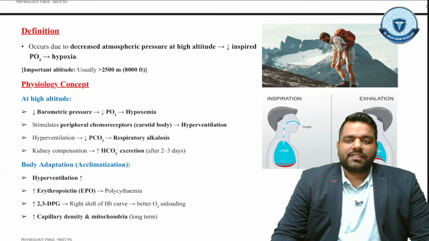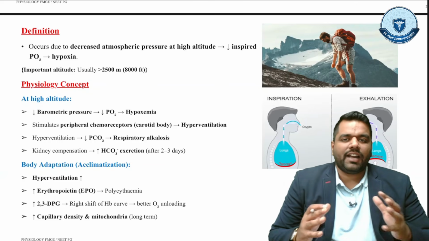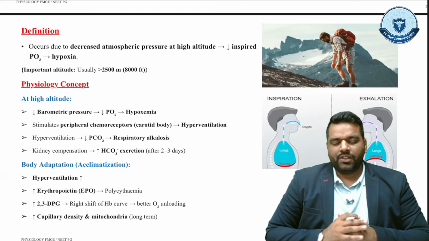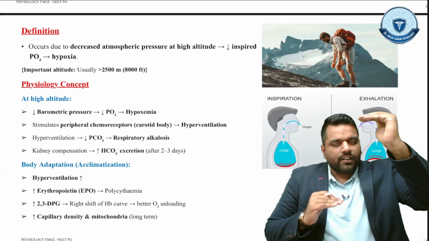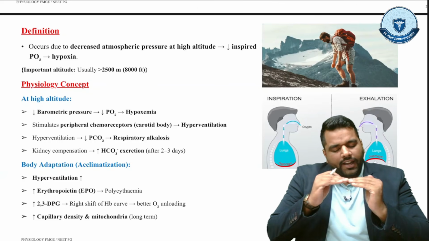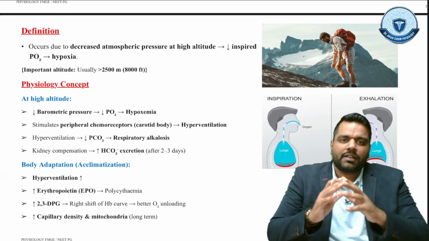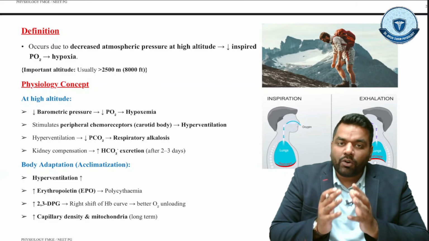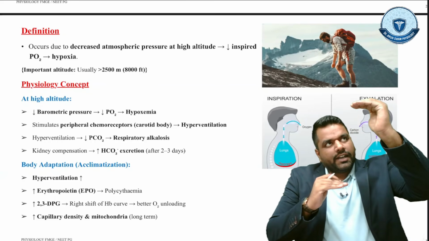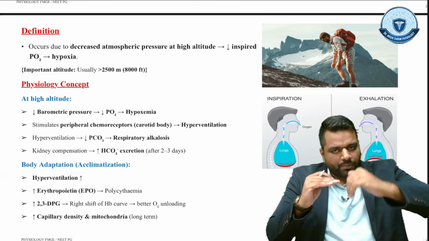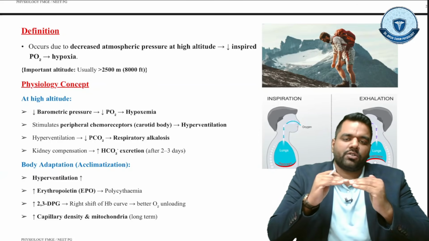So the definition of mountain sickness is that it occurs due to decreased atmospheric pressure at high altitude. Whenever we go up the mountain, when we climb while hiking and trekking, what happens? The atmospheric pressure, also known as barometric pressure, we all know that whenever we go upward, the barometric or atmospheric pressure drops, and whenever we go down towards sea level, this pressure increases.